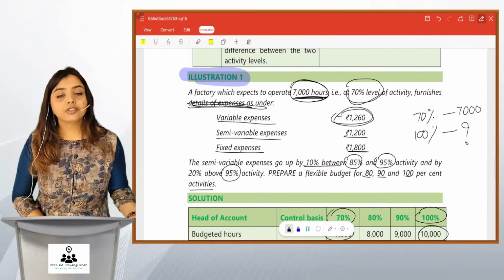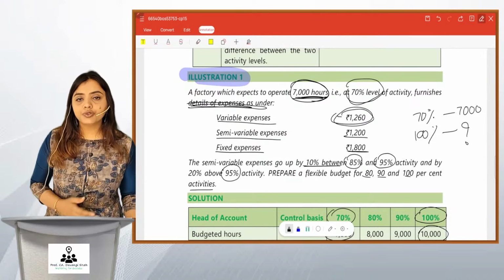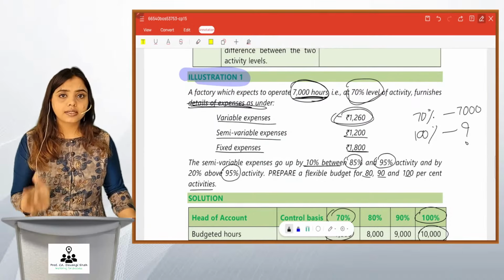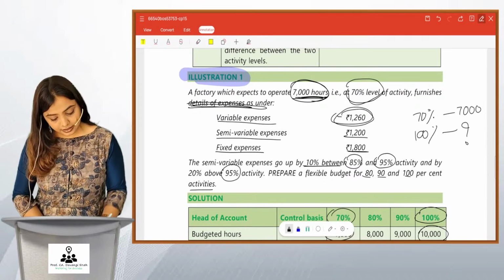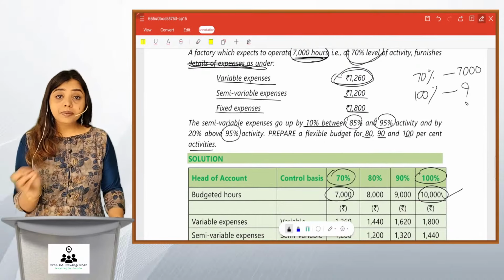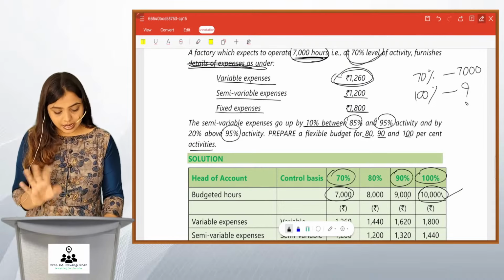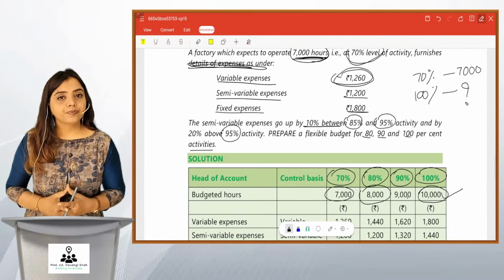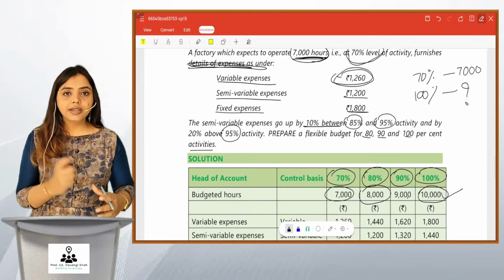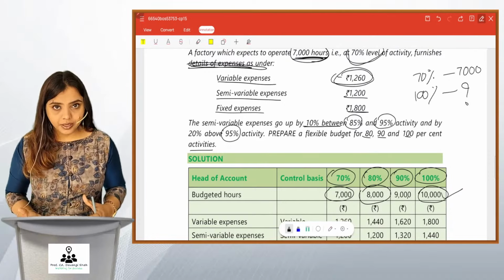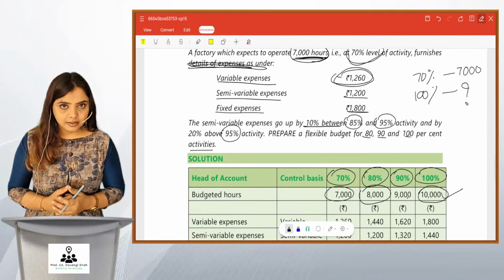Simple cross multiplication will give you that if 70% is 7,000 hours, 100% will be 10,000 hours, correct? So once you know that 100% is 10,000 hours, 90% will be 9,000 and 80% will be 8,000. For every capacity level, now you know how many hours there are. Now let us make a budget of the expenses.